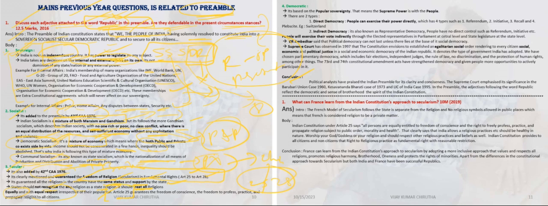Article 25 clearly says that there is freedom of conscience and freedom to profess, practice and propagate religion for all citizens. It gives all people the freedom to choose their religion, practice their religion and propagate their religion. And the fourth objective is democracy.